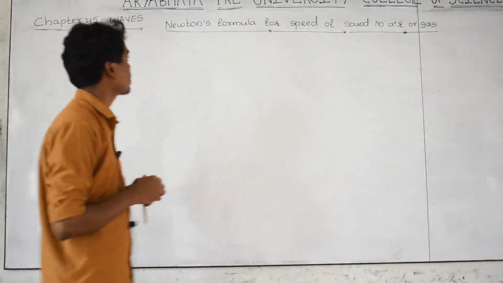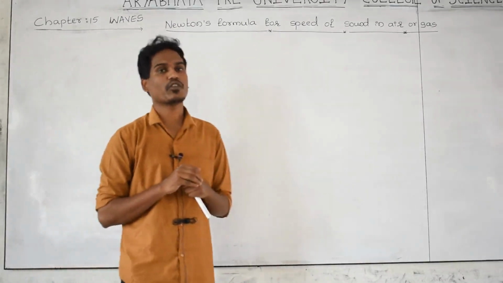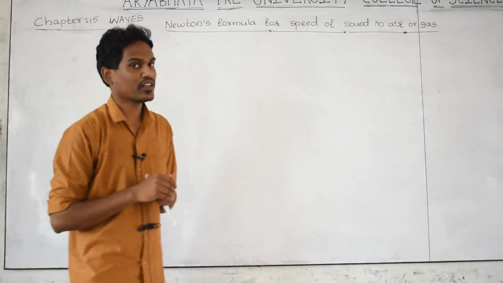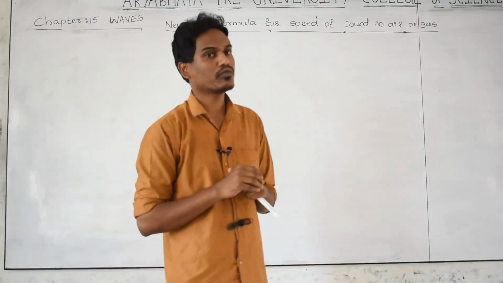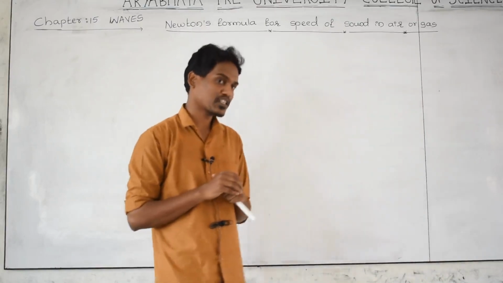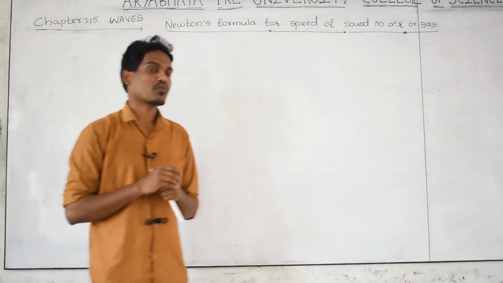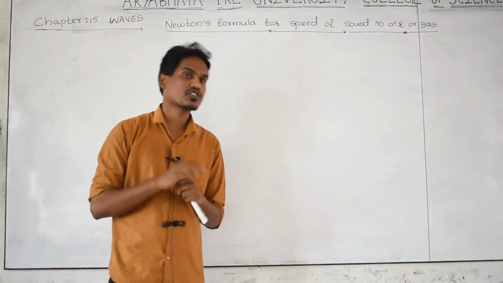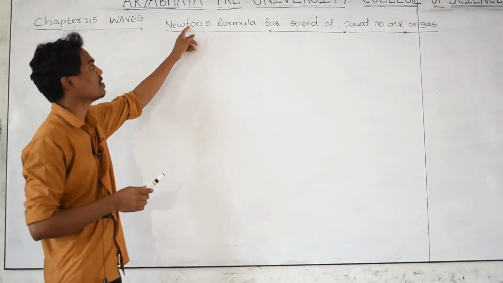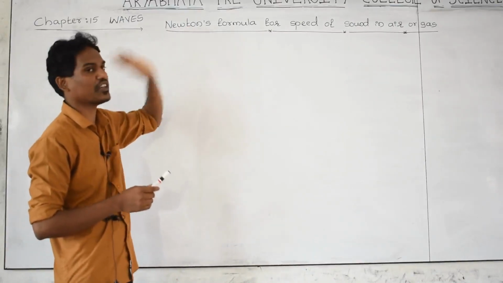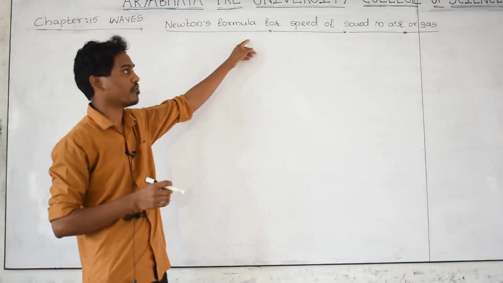And today the concept is calculating what is the speed of sound in air medium or gas medium. In order to find out the speed of sound in air medium or gas medium, there is a formula. By using that formula we can find out the speed of sound in air. That formula was derived by a scientist called Newton. That's why the concept name is Newton's formula.